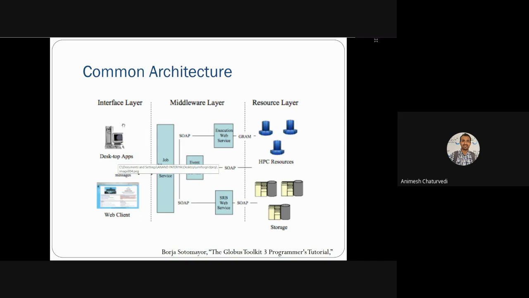So that is the interface layer, where the interfaces are developed. Middleware is something communicating between the hardware and the interface part. And then the resource layer is the fundamental ground-level silicon, processing, computing unit, and storage part. So that is the resource layer.